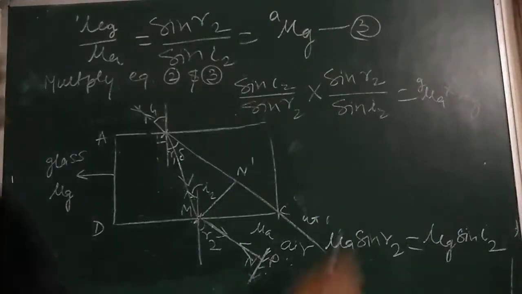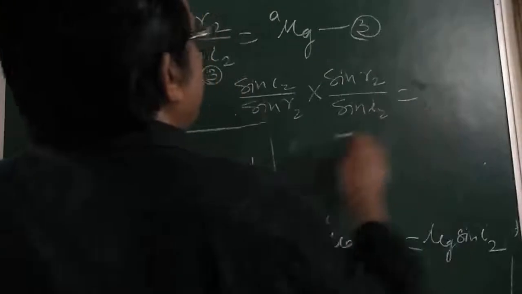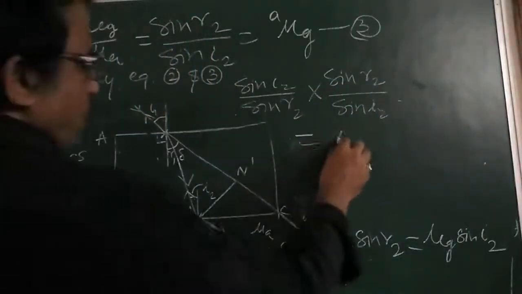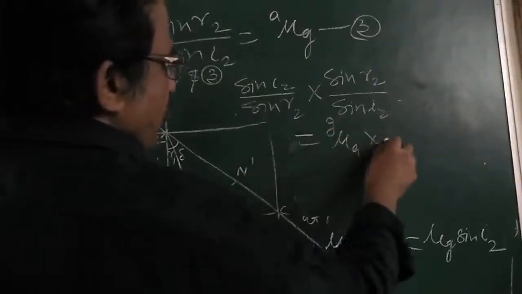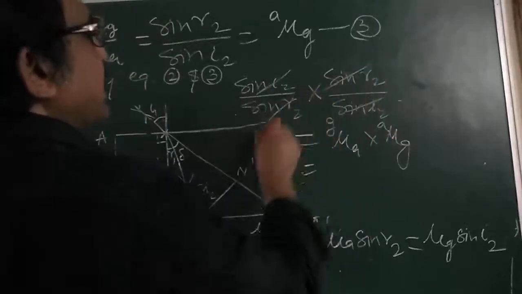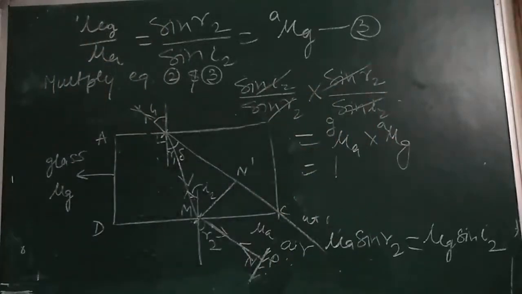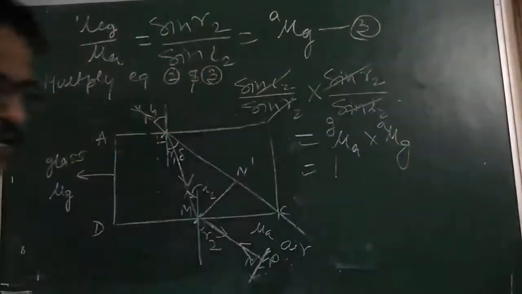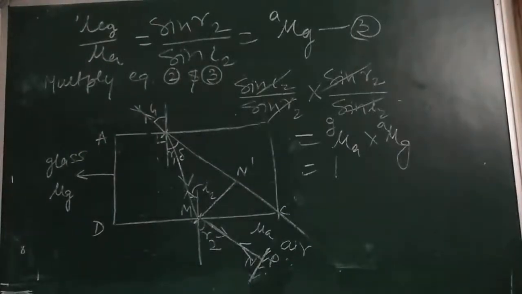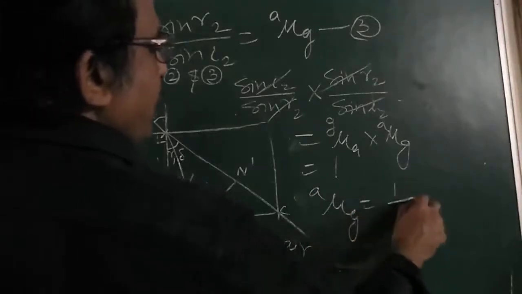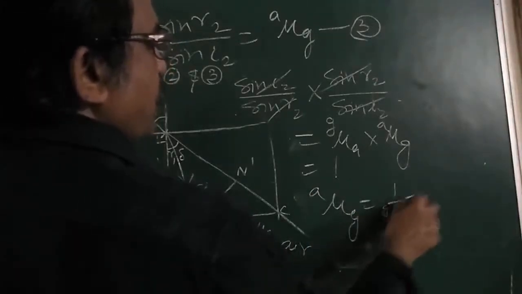Also write down here, when you are multiplying these two equations, the refractive index of air into the refractive index of glass, all are cancelled. This is 1. What we are observing here, dear children, is that the refractive index of glass with respect to air is equal to the refractive index of air with respect to glass.